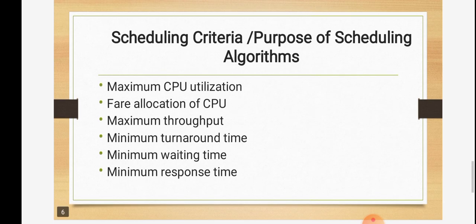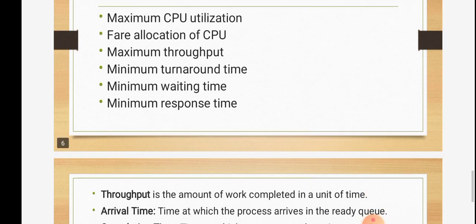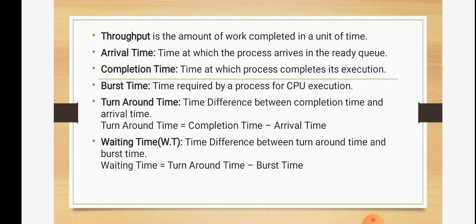Similarly, it minimizes the turnaround time, the waiting time, and the response time. Before discussing the turnaround time and waiting time, there are some more terms to explain. What is arrival time? Arrival time is the time at which the process arrives in the ready queue. It may be the 0th second, the 1st second, the 2nd, 3rd or 4th second. Arrival means the time at which the process arrives in the ready queue, or ready state.